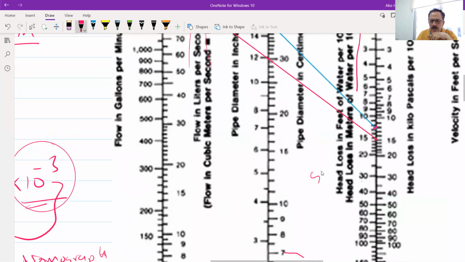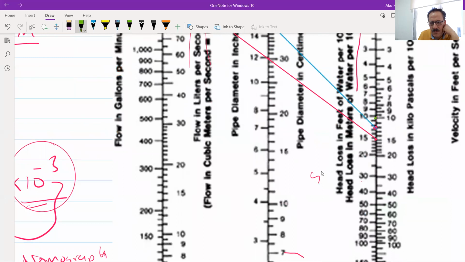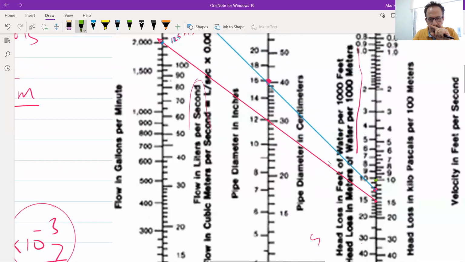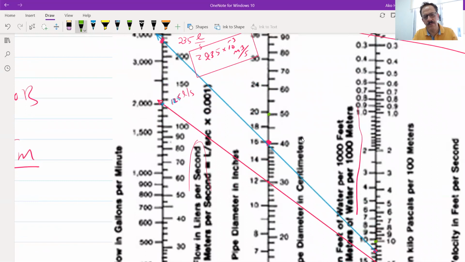This is 10, this is 11, so 10.86 is close to being here, right? And the diameter of the pipe is 50 centimeters. Here's the 50. Now I'm just connecting between the two points, but be careful.